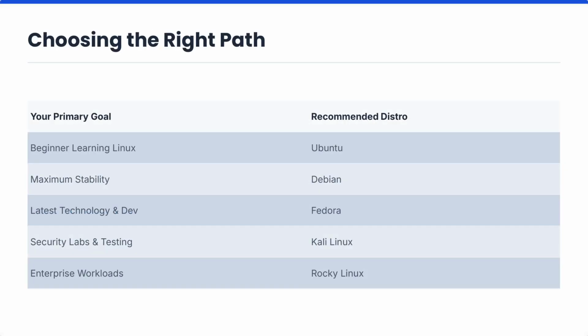Choosing the right Linux distribution depends on your goals. Ubuntu is excellent for beginners. Debian is ideal for stability. Fedora is popular among developers, while Kali Linux focuses on security labs and testing environments. Enterprise workloads often use Rocky Linux or Red Hat Enterprise Linux.